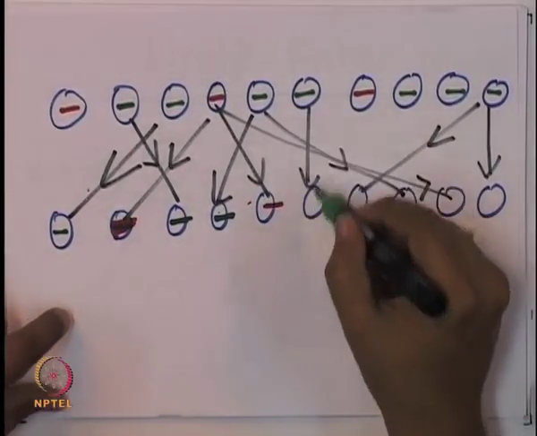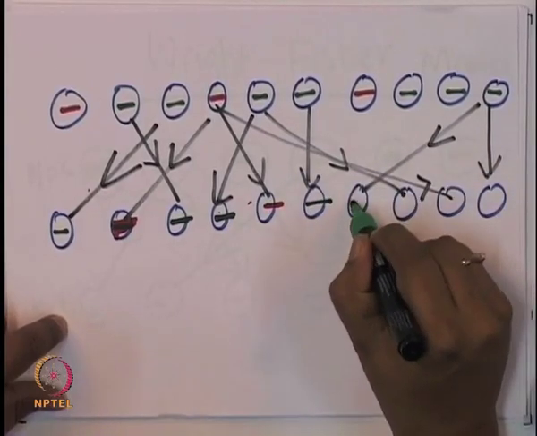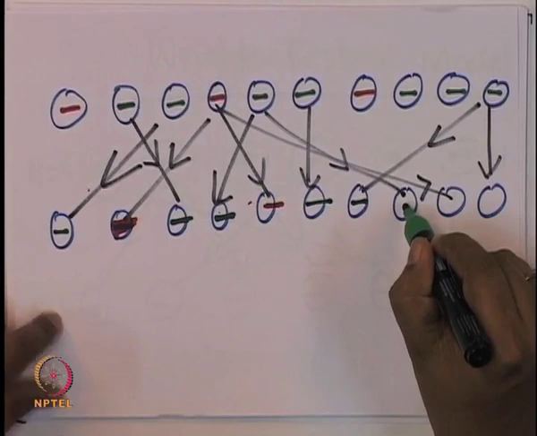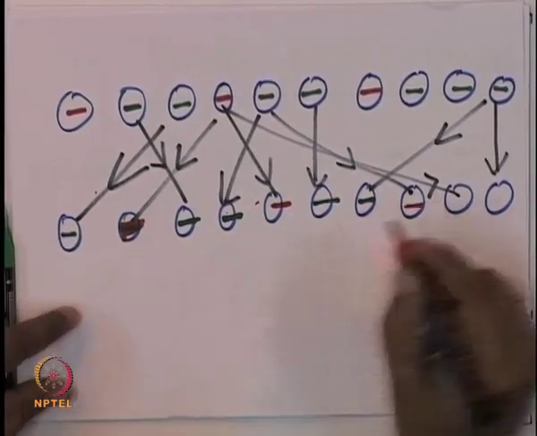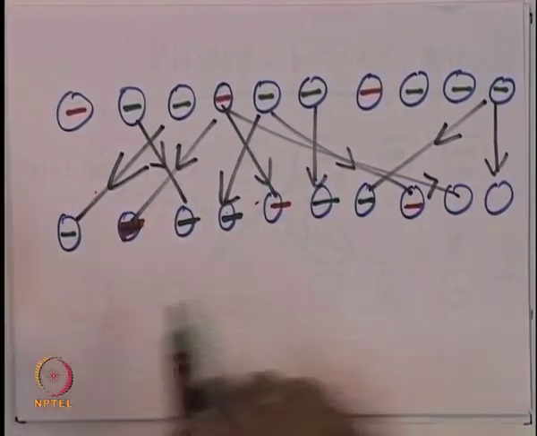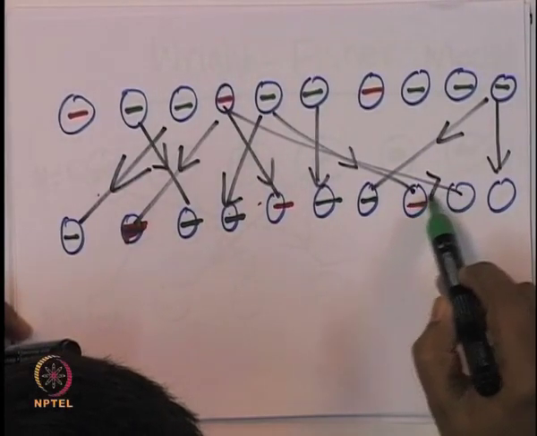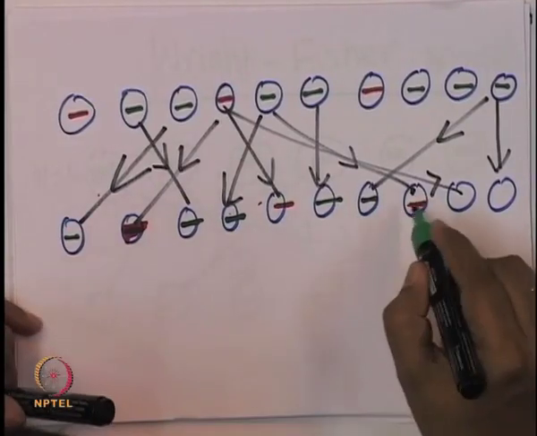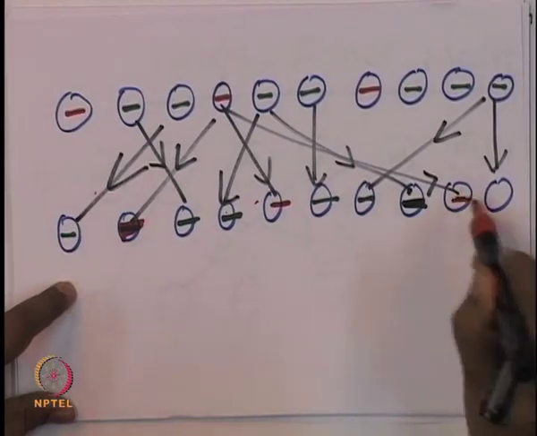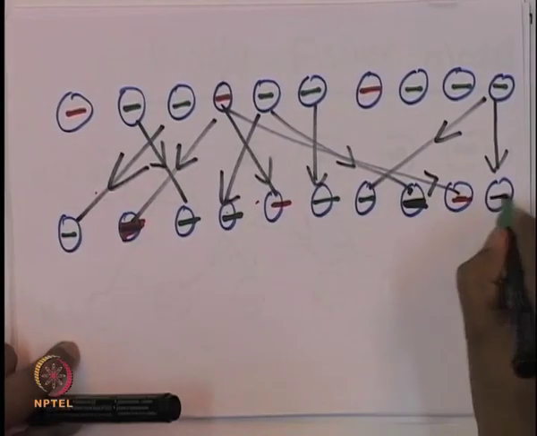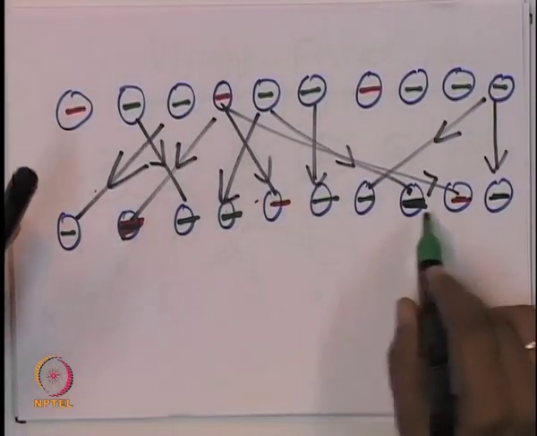This is inheriting from a green, this is inheriting from green, this is inheriting from a red, so I draw a red here. Sorry, this was inheriting from a green actually, so I draw green here, this is from red and this is from green. So, again we have 3 reds here.